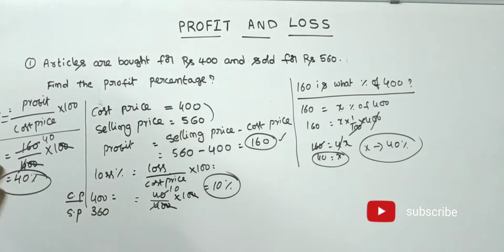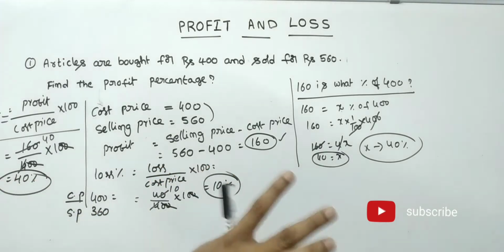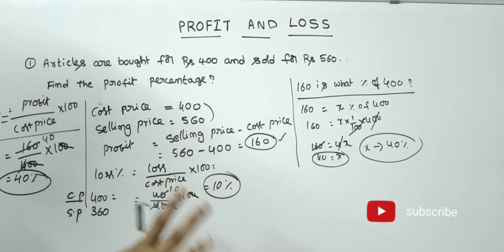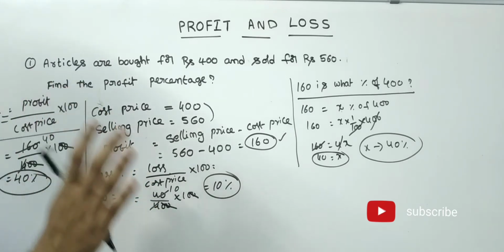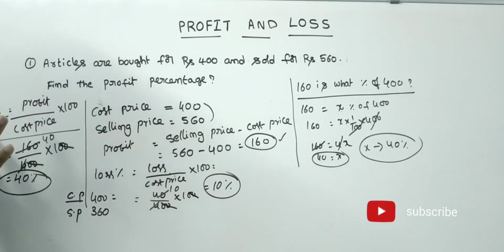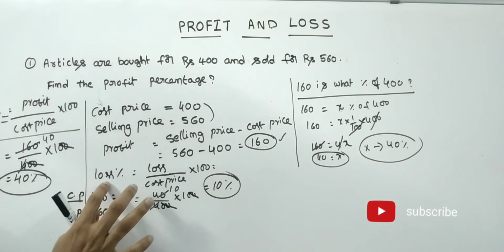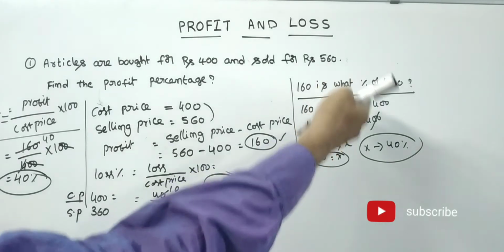Nothing is there, friends. Profit percentage equals profit by cost price into 100. Loss percentage equals loss by cost price into 100. See friends, always we should compare with the cost price only. Either it is a profit or a loss, we should compare with the cost price only. Actually, this is the procedure.